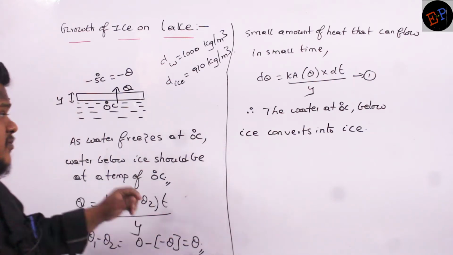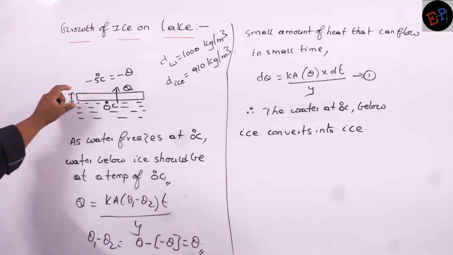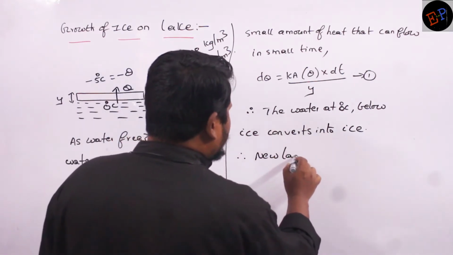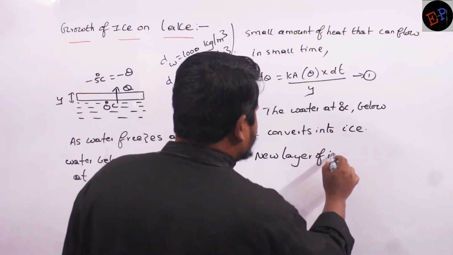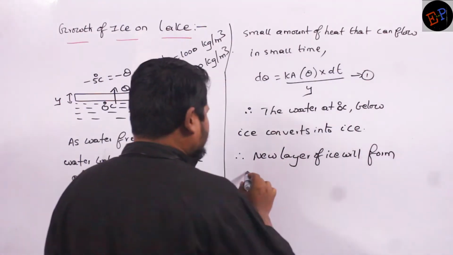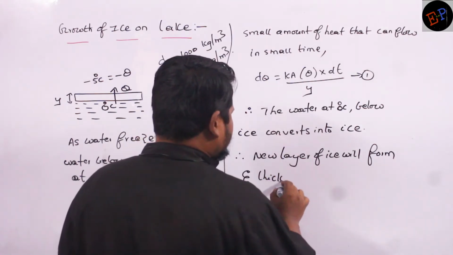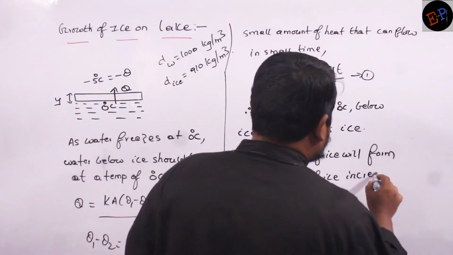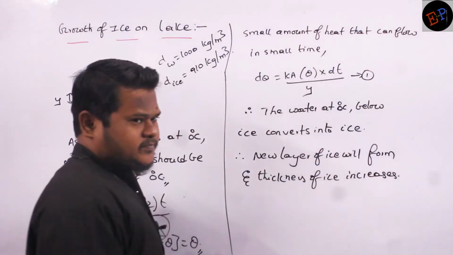So what happens to the thickness of this ice? The thickness of this ice increases. So a new layer of ice will form, and the thickness of ice increases.